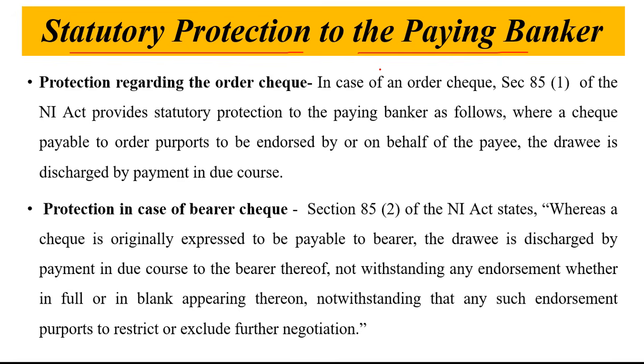If he satisfies all the conditions, then the paying banker will get the protection from the Negotiable Instrument Act by the court. If he does not take care while making the payment to the customer, then the bank will face the loss.